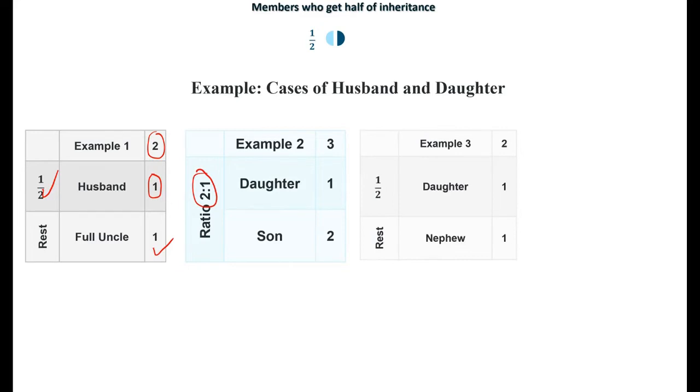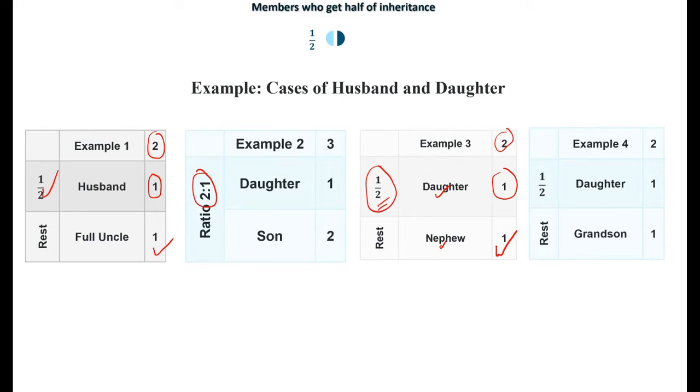Example number 3. We have a daughter and a nephew. Here, the daughter has met the conditions. She has no male siblings, nor does she have any female siblings. So she is entitled to half. We put the denominator here. Half of 2 is 1, and the remaining goes to the nephew.